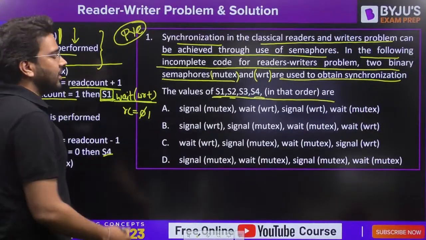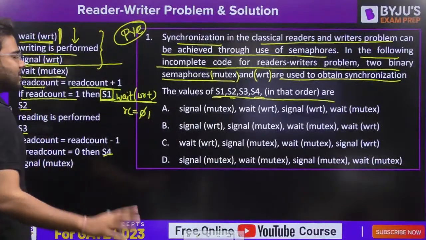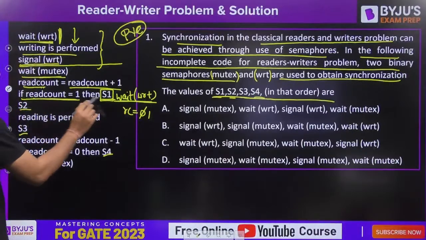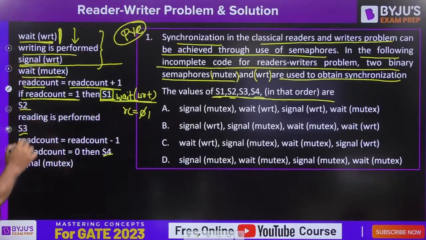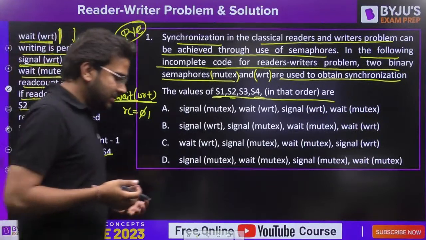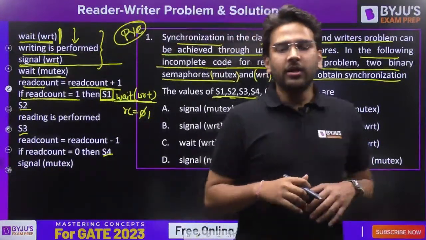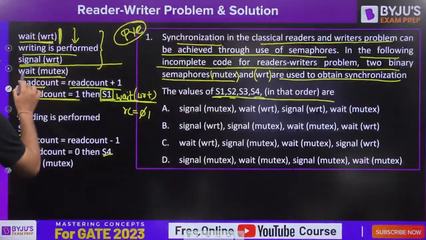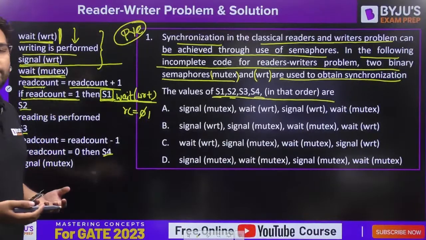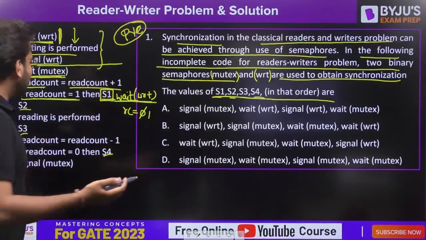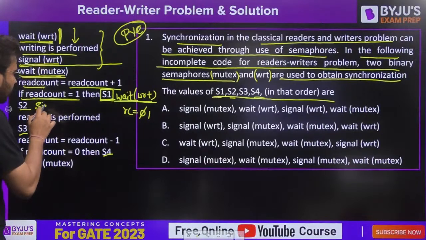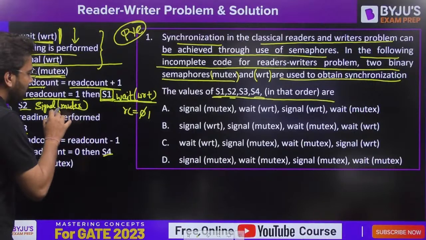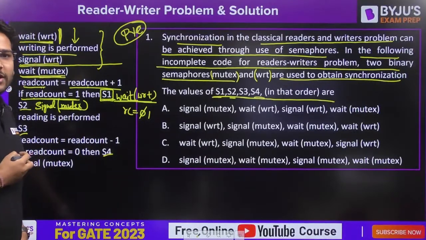This is the reasoning, this is the approach you have to apply to answer synchronization questions correctly. Now carefully see this. So we have performed wait of WRT. Now S2. Now you think like this. If one reader is already there, I should allow other readers also to access the critical section, because I have performed a wait of mutex. Then what to do? If I want to allow other readers also, in that case I will be performing signal of mutex, so that I should not stop other readers to access the critical section.